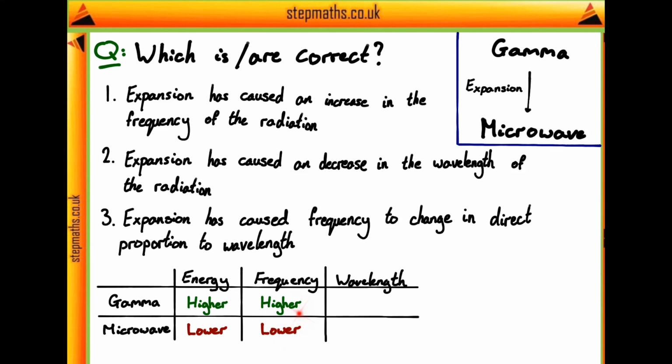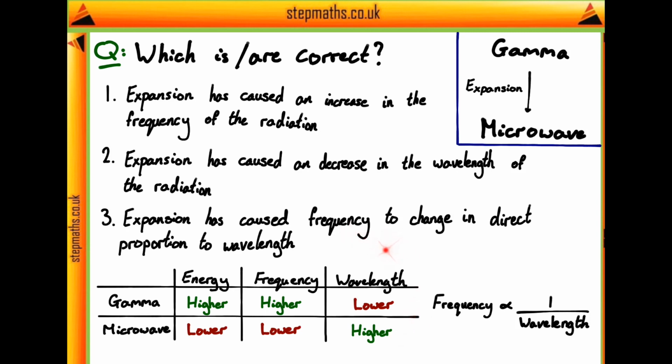Now this is going to be inversely proportional to wavelength, just generally speaking. This is a general relation which we always use whenever we're talking about any kind of radiation. The frequency is inversely proportional to wavelength. So that means that the changes here are going to be the opposite way. Gamma is going to have a lower wavelength, and microwave is going to have a higher wavelength.